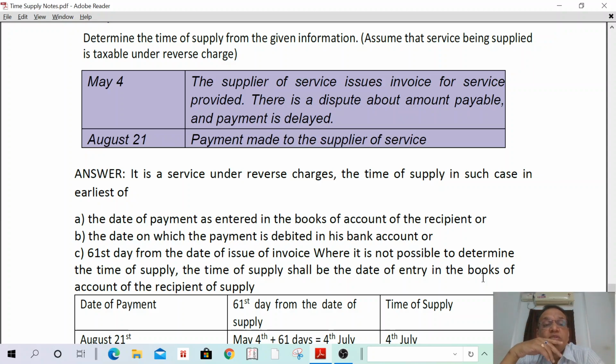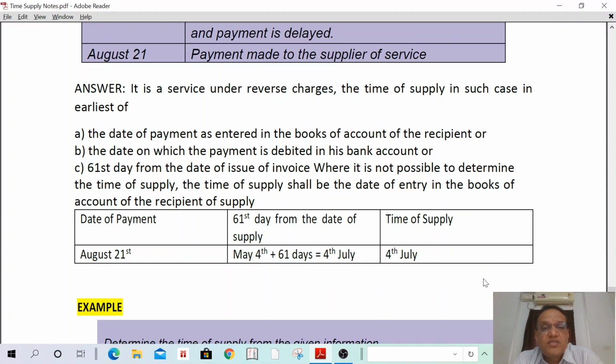61 days from May 4th means, in May how many days are left? 31 minus 4, 27. And June month 30. 30 plus May's 27, 57, plus 4 days of July is required. So the 61st day is 4th July, but payment is made on August 21. Which date is earlier? July 4th is earlier. Therefore, time of supply shall be the 4th July. I am reading right now.